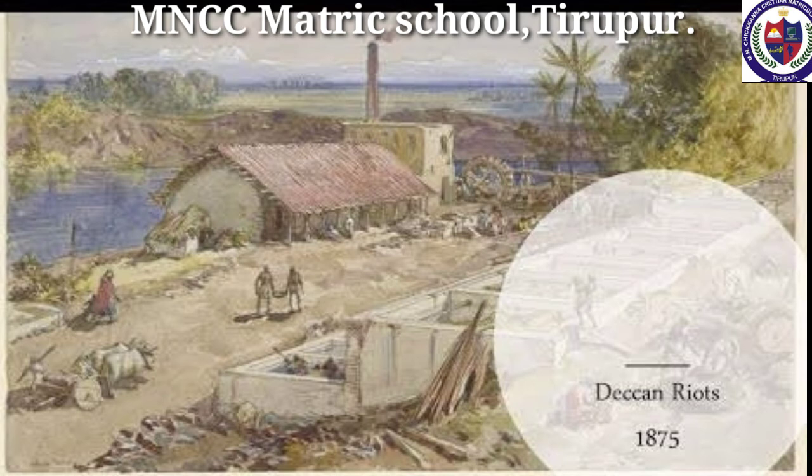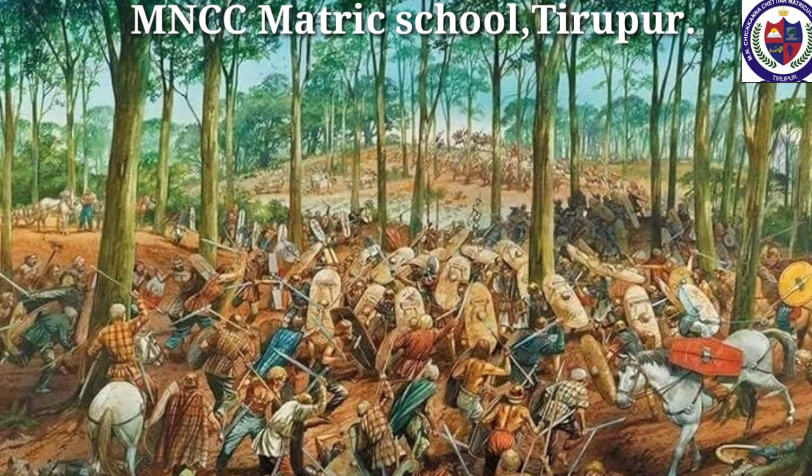Deccan Riots, 1875. This started in the district of Pune. That event was called the Deccan Riots. The peasants revolted primarily against the oppression of moneylenders. The uprising started from a village in Pune district when the villagers forced out a local moneylender from the village and captured his property. The uprising spread over 33 villages and the peasants looted the property of Marwari sahukars. It was suppressed only when the army was called to control it.